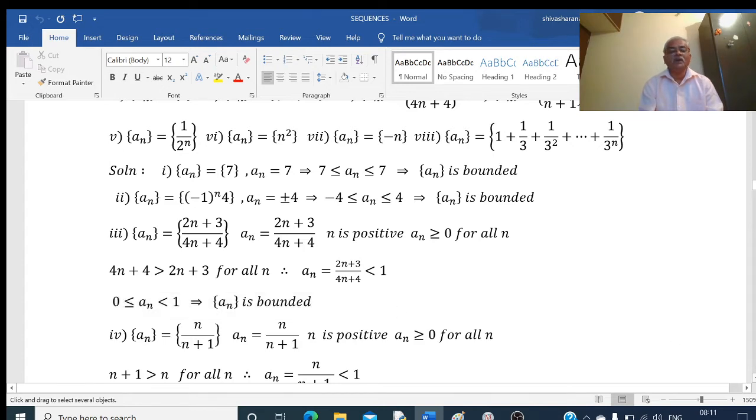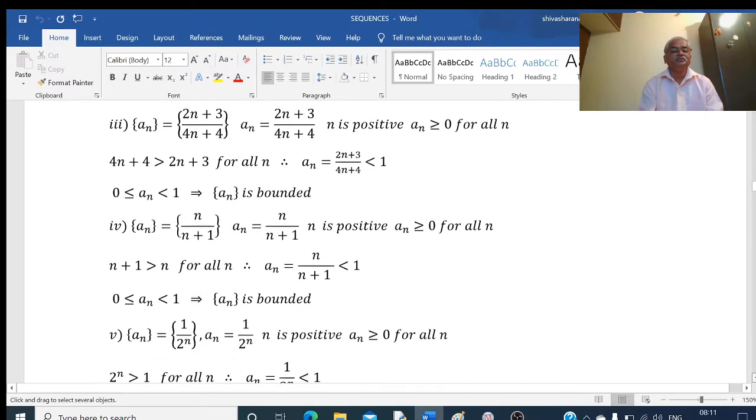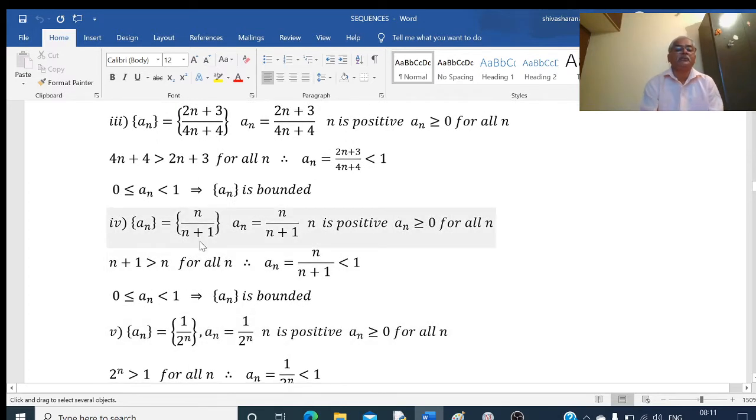Consider the next example, similar to this: an equal to n divided by n plus 1. So my an is equal to n by n plus 1. Again, as n is a positive quantity, the numerator is positive and the denominator is positive, therefore this whole quantity is positive. So we say that an is greater than or equal to 0. So 0 is the lower bound and this sequence is bounded below.